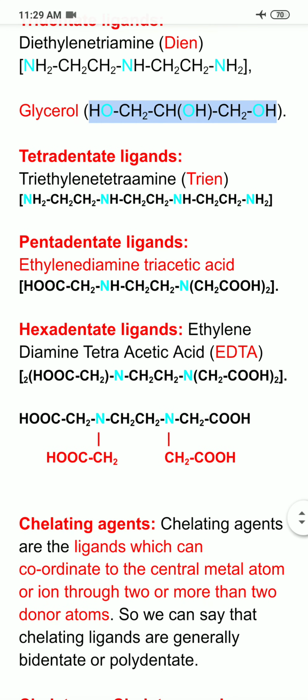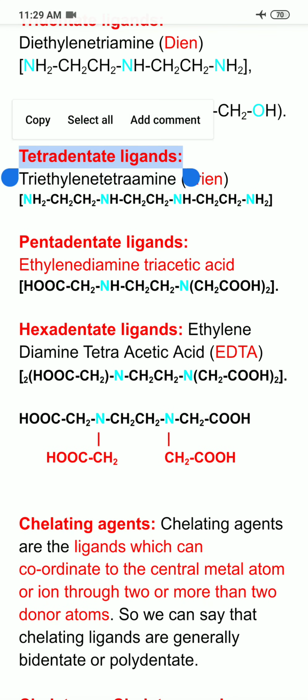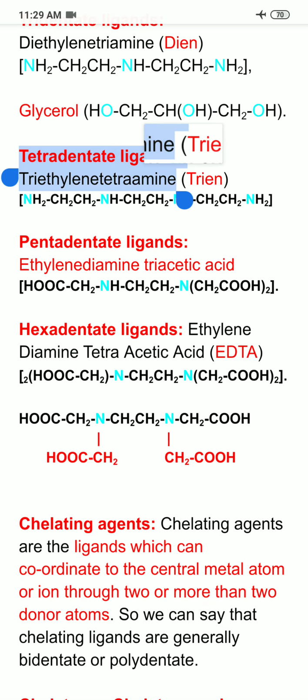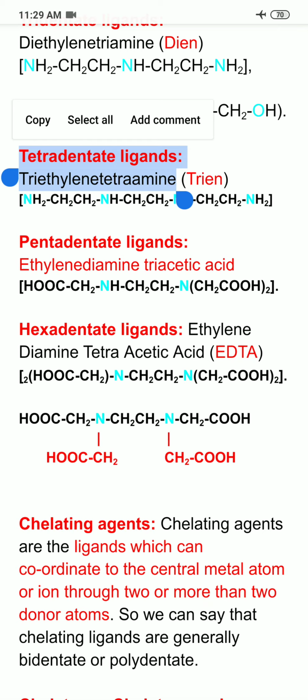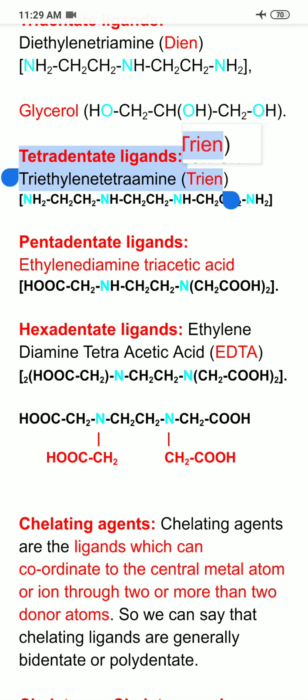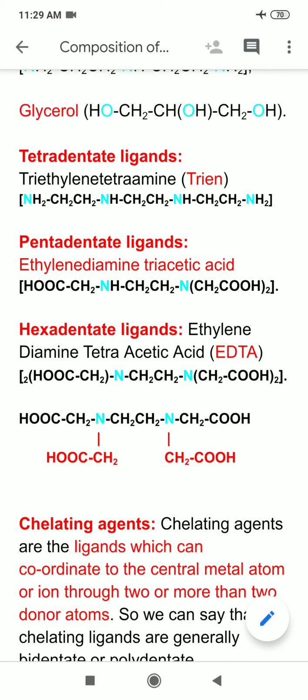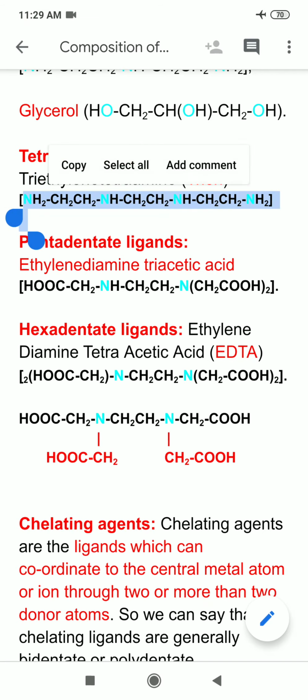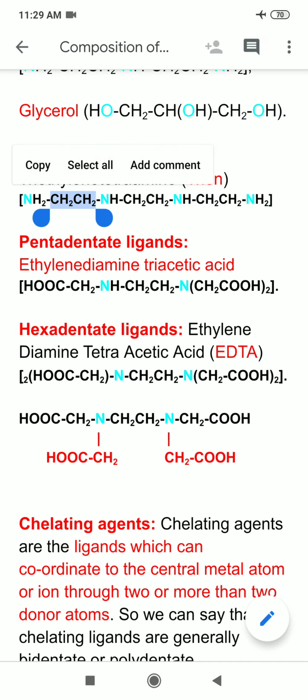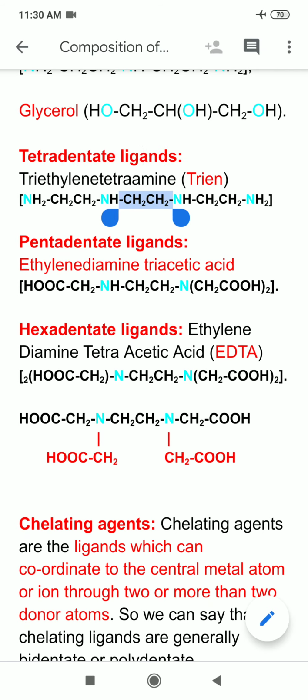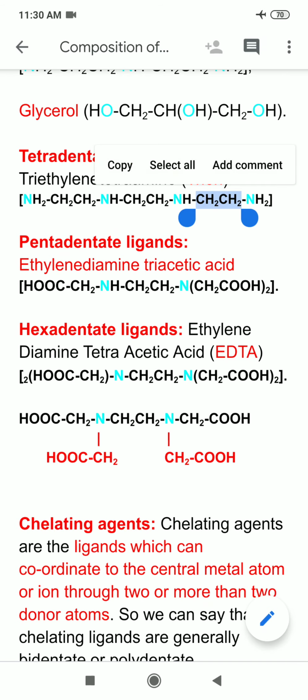Now I am coming to tetradentate ligands. Example of tetradentate ligand is triethylene tetraamine, and in short it is written as TRIEN. So you can see I am saying triethylene. Here I am selecting the text which I want to focus on. This is first ethylene unit, this one is second in the middle, and this one is third. So I am having 3 ethylene units, so that's why its name is triethylene.